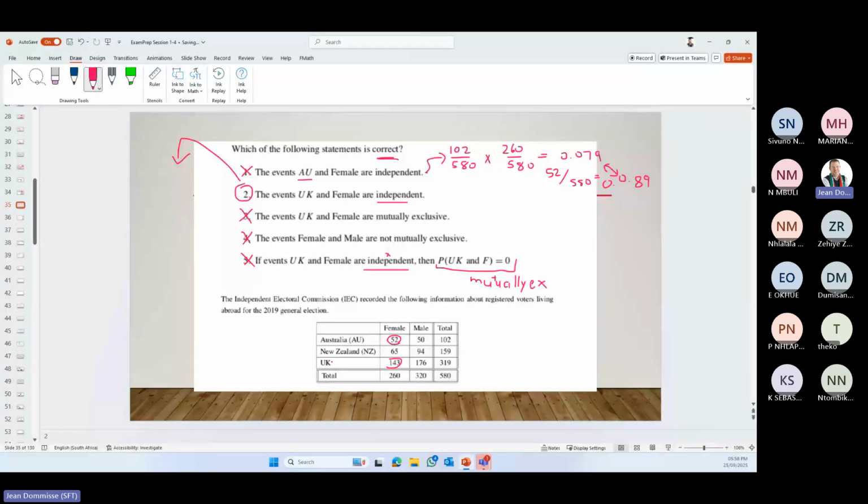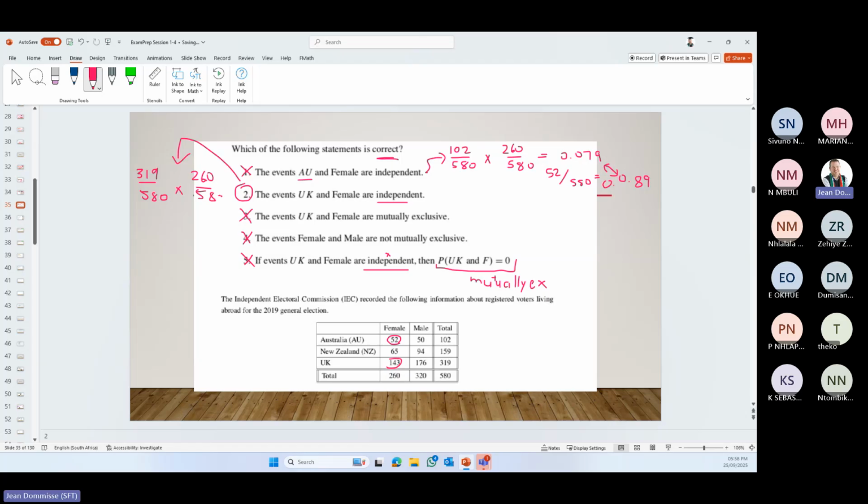Event UK, so UK 319 divided by 580, times, again, female, which we now know is 260 divided by 580.